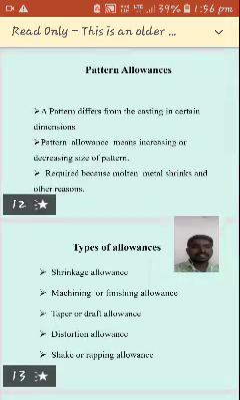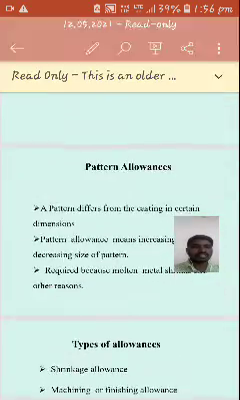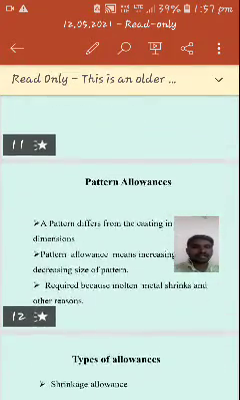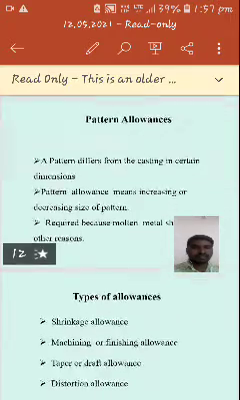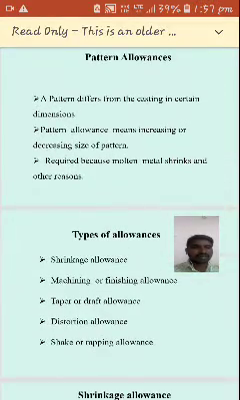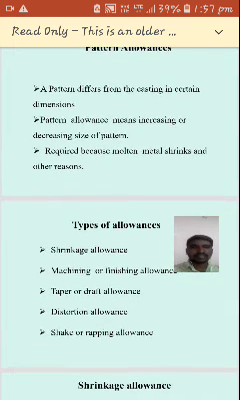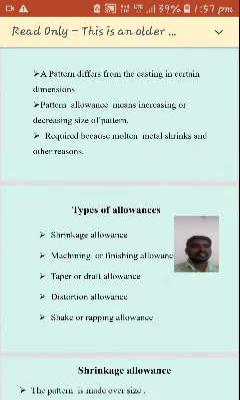Next, pattern allowances. What is a pattern allowance? Allowance means adding extra dimensions to the pattern. A pattern differs from the casting in certain dimensions. Pattern allowance means increasing or decreasing the size of the pattern. Allowance means you can add or decrease.